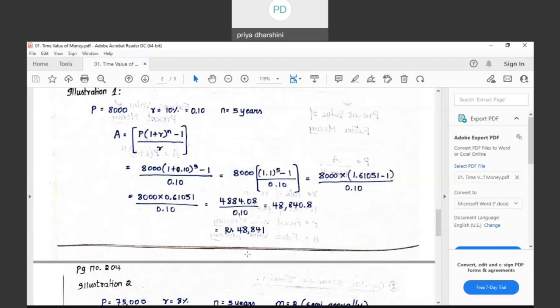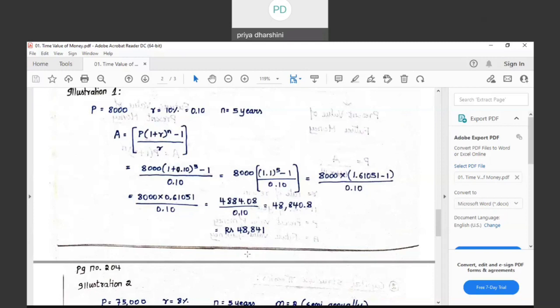The table presented in your textbook is an elaborate presentation. They have also solved using the formula. If you see on the next page, they have substituted in the formula and arrived at the same number. Suppose in your examination they ask this question and you are not able to recollect the formula, you can do it manually as well, and you will get the same answer. 1 plus R is 1.1.